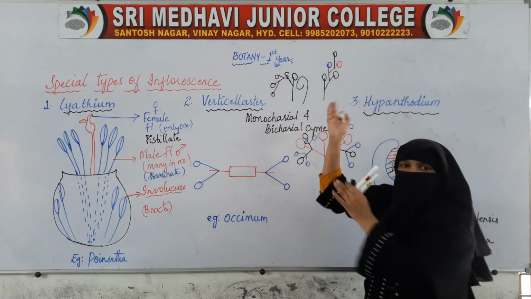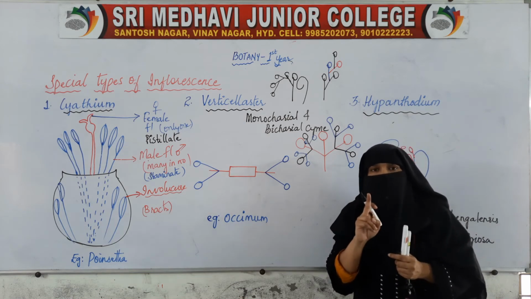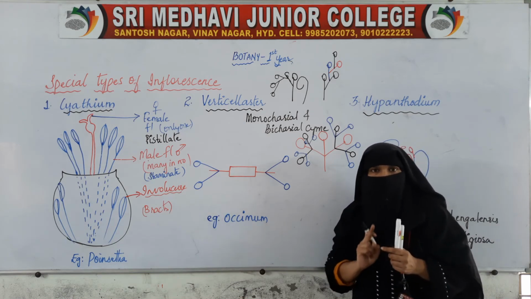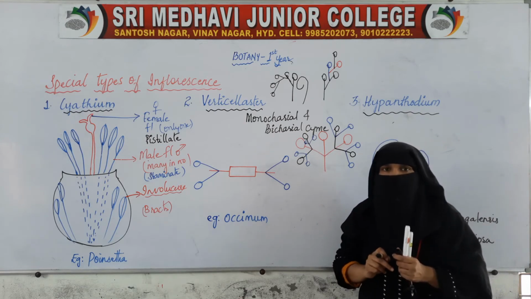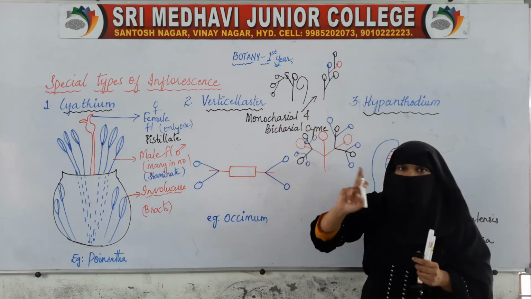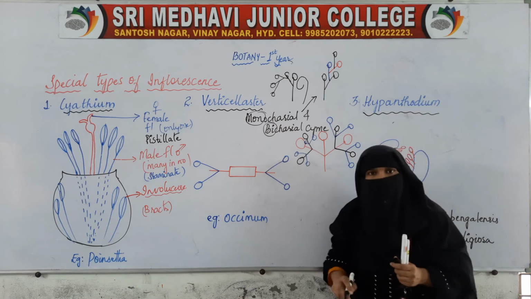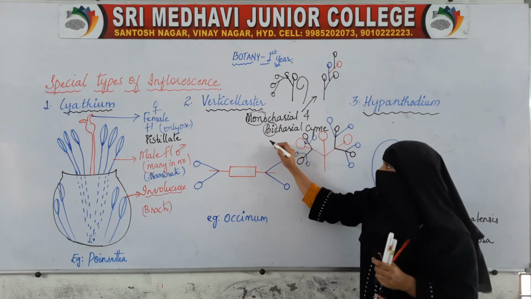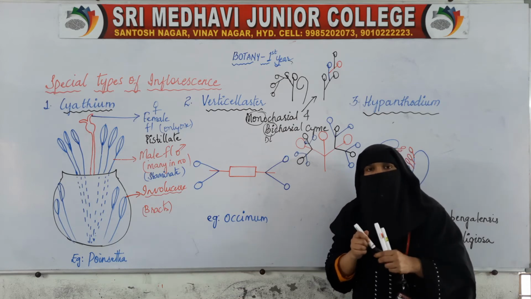So it produces in a zigzag manner, but it is producing only 1 branch at a time. Here in bichasial it is producing 2 branches at a time. In monochasial, 1 branch at a time. Mono is 1. Bichasial or dichasial, 2 branches at a time.